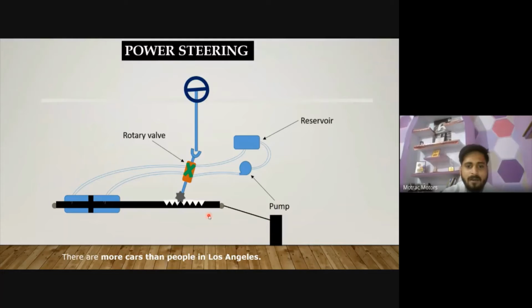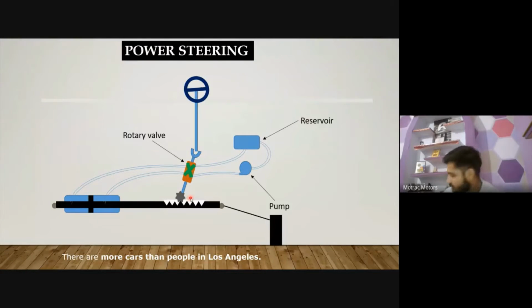If you are taking a right turn, what will happen is it pushes your rack arm to the left side. So what will happen in this particular compartment? This compartment is full of fluid. So how is this fluid working and how is it reducing the effort for the driver? Here I am explaining just two lines, like you have seen in the video. These two lines attach to two different compartments, one compartment and the secondary compartment.